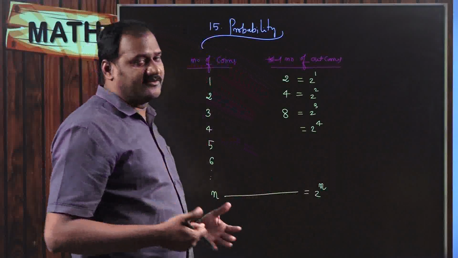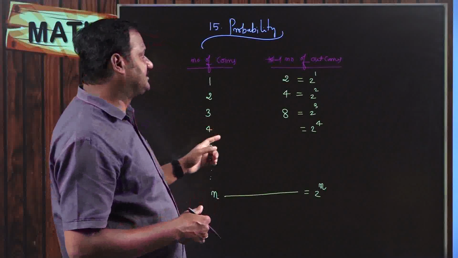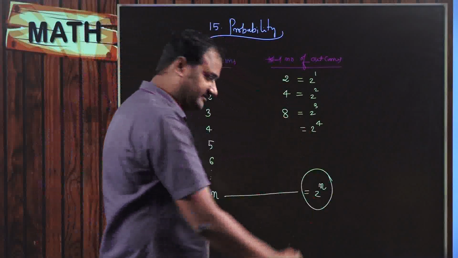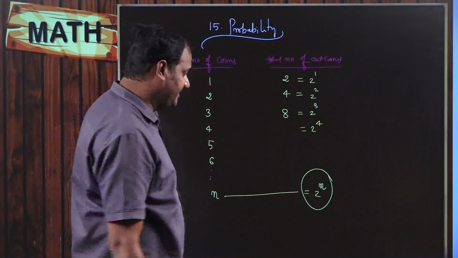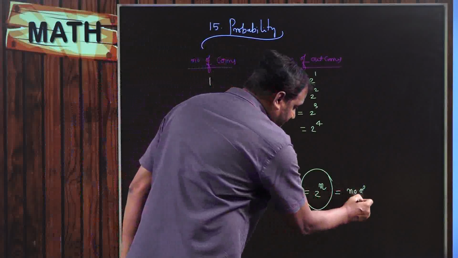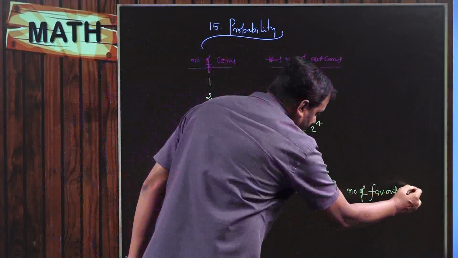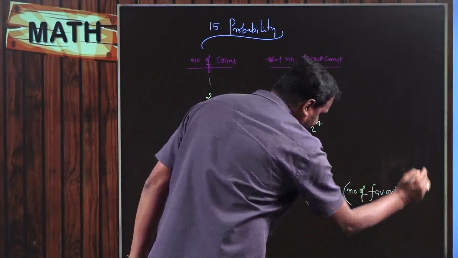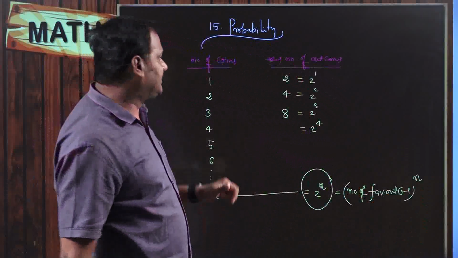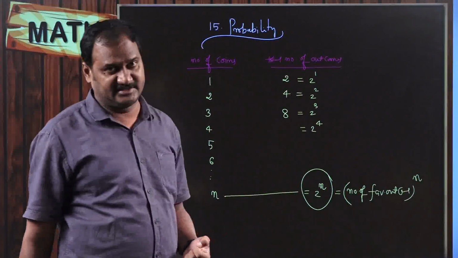If I am tossing n coins, the total number of possibilities or the total number of outcomes is going to be 2 to the power of n. But please do remember, what is this 2 here? 2 is going to be the number of favorable outcomes, whole to the power of n. This is the standardized and general formula to find the number of outcomes when you are tossing a number of coins, right?